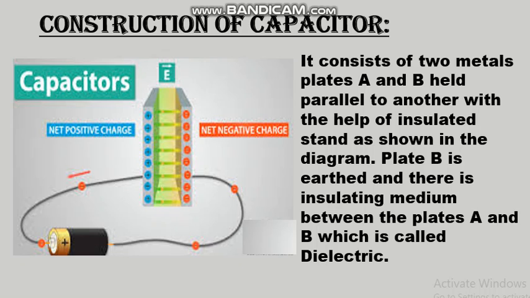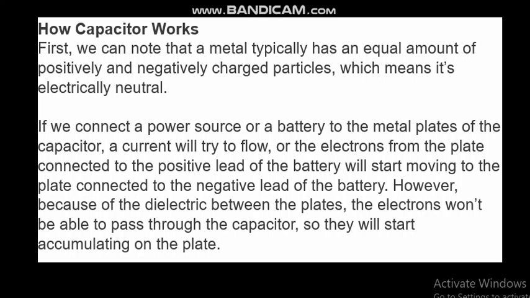So let's move towards the working of a capacitor. How does a capacitor work? First, we can note the metal typically has an equal amount of positively and negatively charged particles, which means it's electrically neutral. When we connect a power source or battery to the metal plates on the capacitor, a current will try to flow.